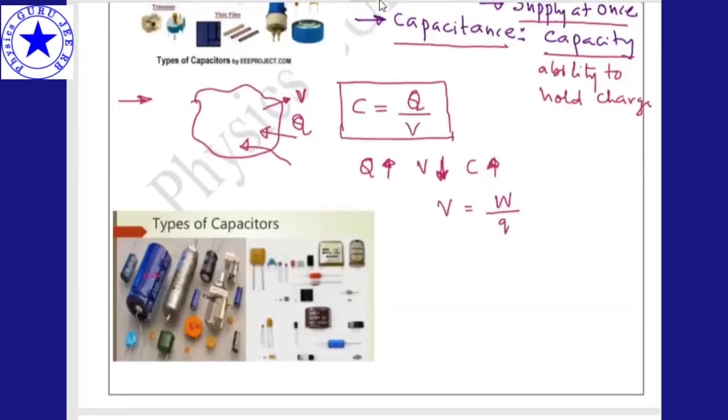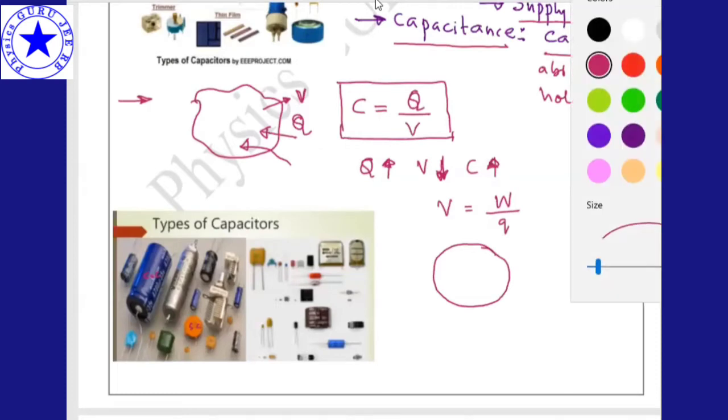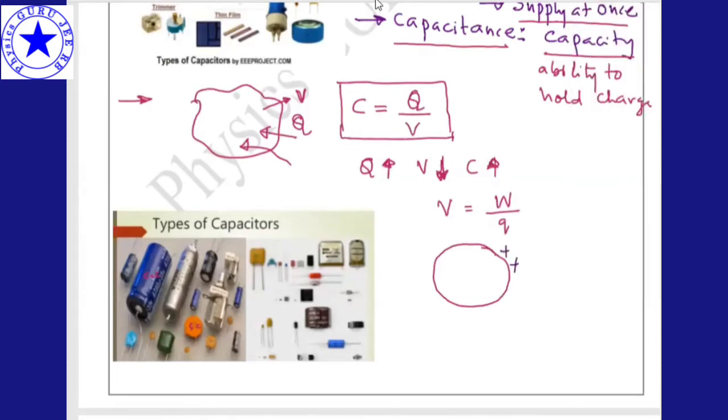See, if I'm trying to give charge in a real situation, what happens? Let us consider a spherical capacitor, and I'm trying to give some charges to it. When I give charges, the charges are increasing, right? As charge increases, potential also increases. So V is directly proportional to Q.